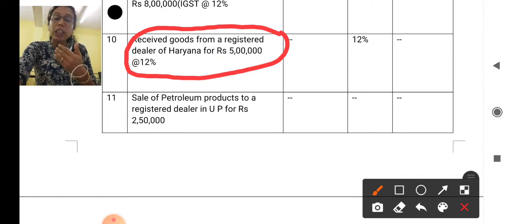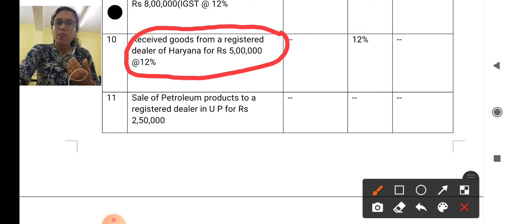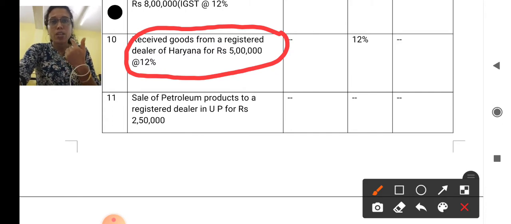So here the goods are received. Is it outward supply or inward supply? It is inward supply. GST is not applicable on inward supply except two things. What are those two things? One is import, right, and the second one is when we purchase the goods from an unregistered dealer. But here the goods are received from a registered dealer, so obviously the registered dealer will pay the tax. We do not pay, so it is not taxable in the hands of this particular assessee.